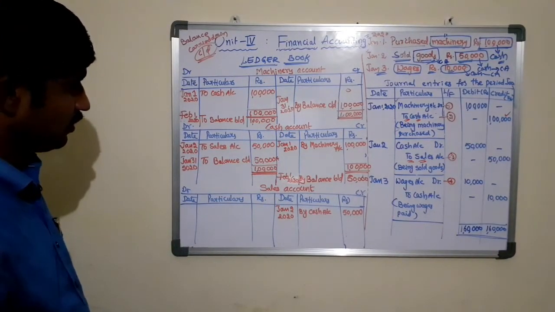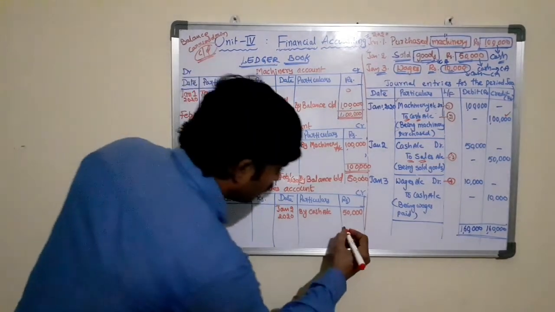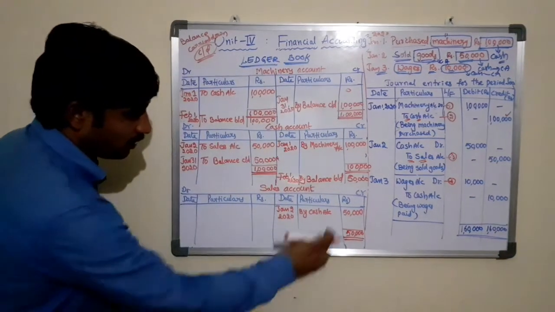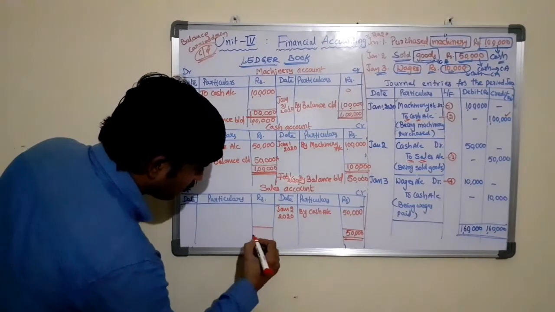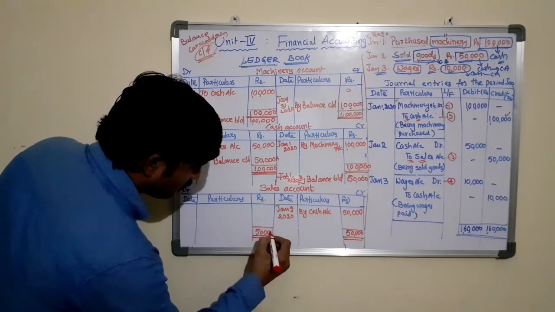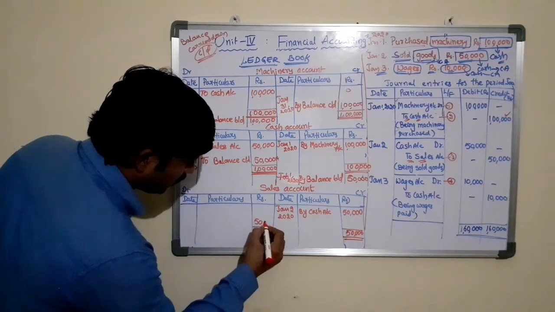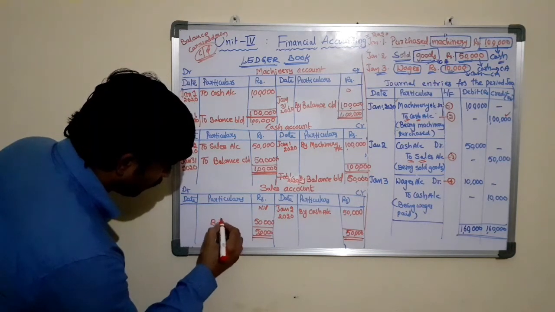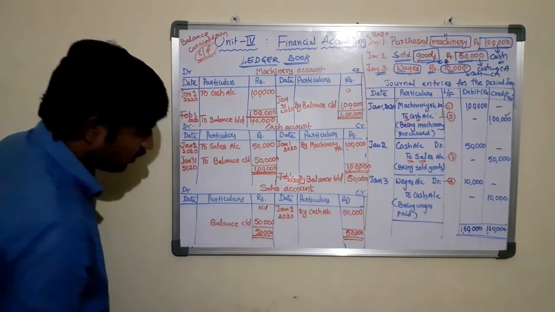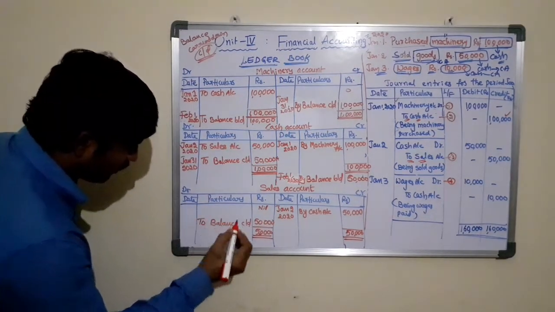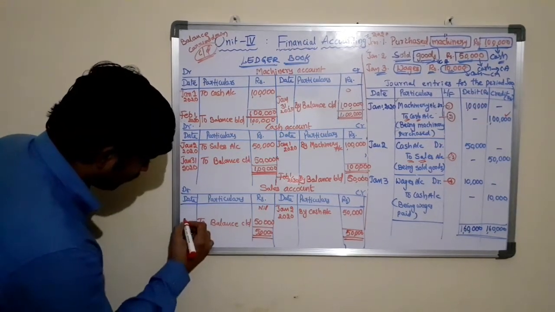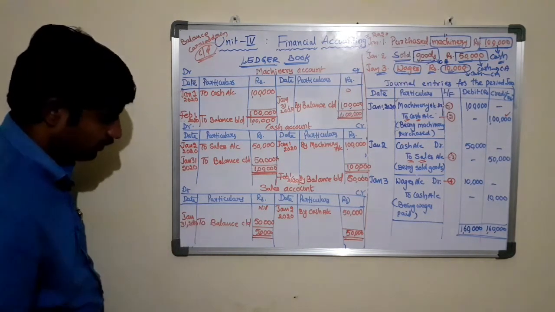Next, the sales account. Here the sales account total is 50,000. This is transferred to the opposite side, 50,000. Now the difference here is 50,000 because here it is nil, 0. This is the closing balance. The closing balance is always denoted by balance carried down, and as it is the debit side, "To balance carried down", found at the end of the accounting period, that is January 31st, 2020.